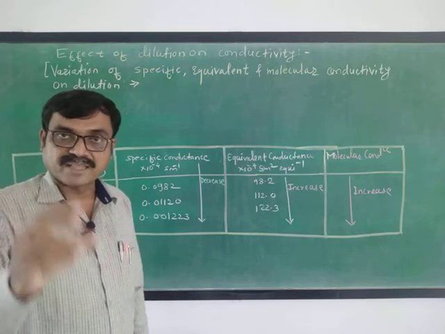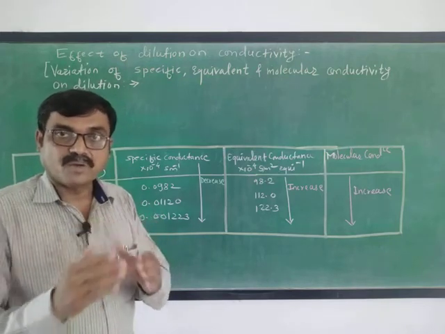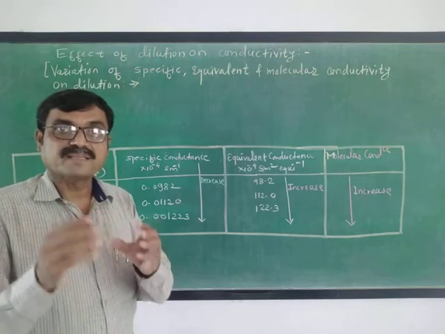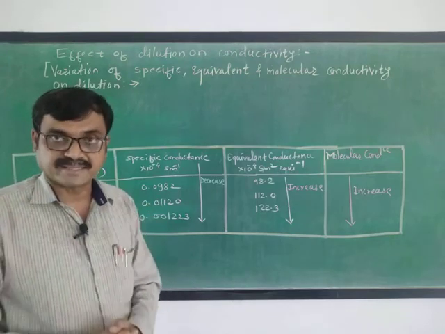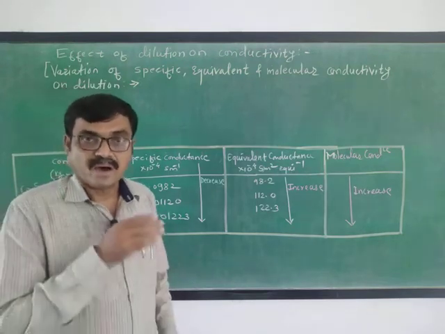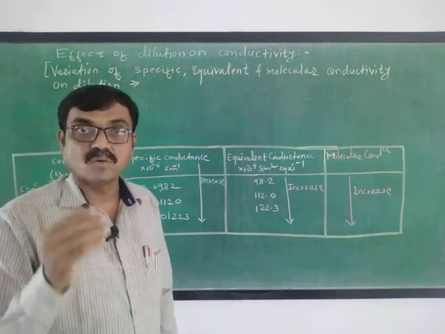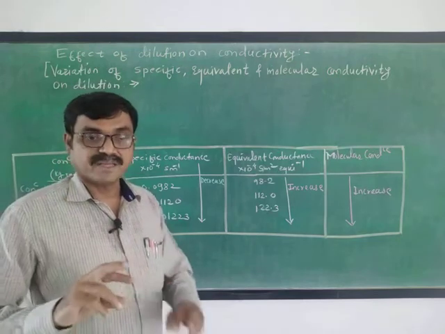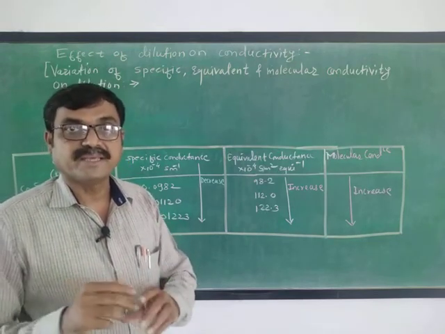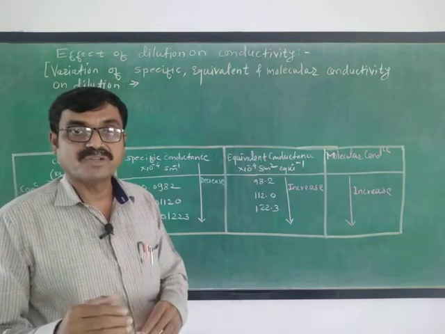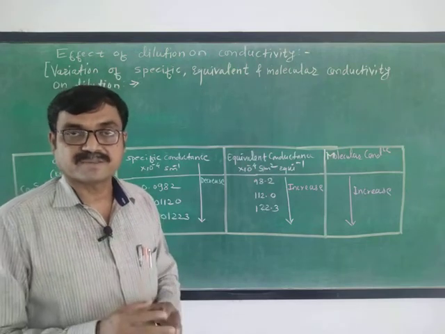If we measure the specific conductance of such a 1 ml solution, it will be observed that on dilution the number of ions in 1 ml solution decreases. That's why on dilution the specific conductance goes on decreasing, means there is an inversely proportional relationship between the dilution and the specific conductance.